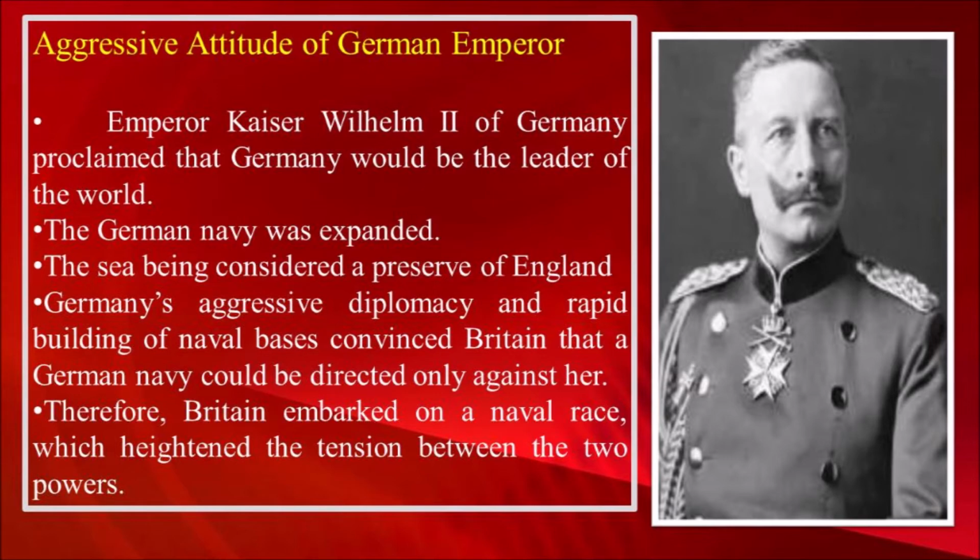Aggressive attitude of the German emperor. What is meant by aggressive? Aggressive means behaving in a violent or angry way to others. The aggressive nature, that is the violent behavior of the German emperor, was also a reason for the outbreak of the First World War. Emperor Kaiser William II of Germany said that Germany would be the leader of the world. So this statement shows his violent form of nationalism.